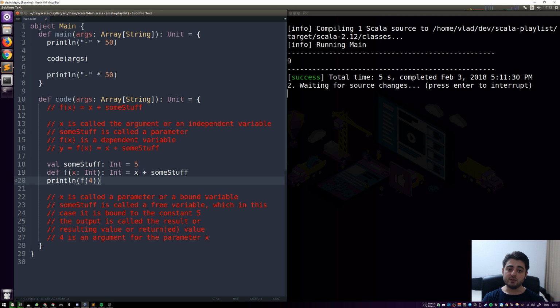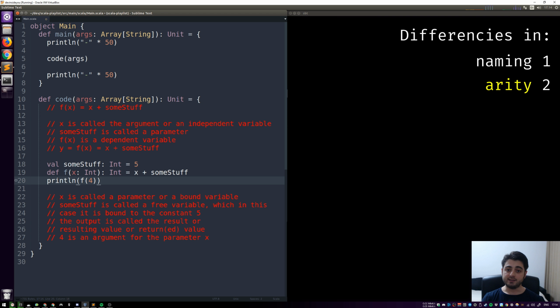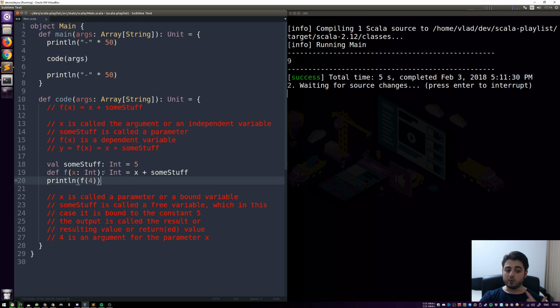So from now on, we're going to use the programming naming conventions, okay? Let's get to the second point, and the second point is about arity, which is the length of the parameter list, right? So in this case, we have a function with only one parameter. So what about functions which have 0 parameters? Now in math, functions like this simply don't exist, but in programming they do, right? So let's have an f, and let me comment this out so that I can just reuse the name f. Okay, f, which has an empty parameter list, right?